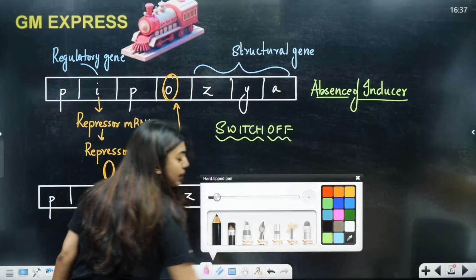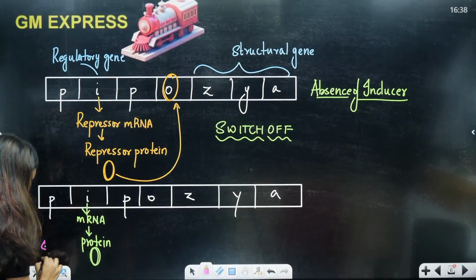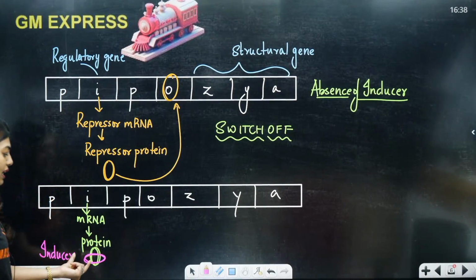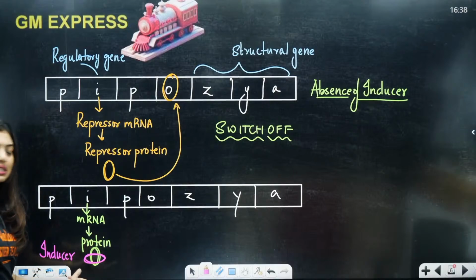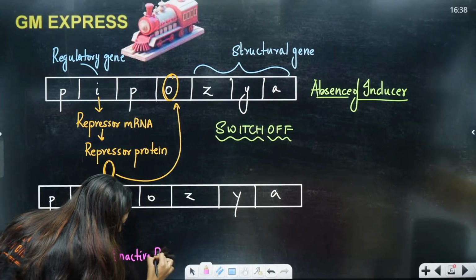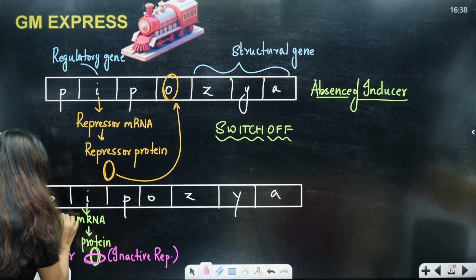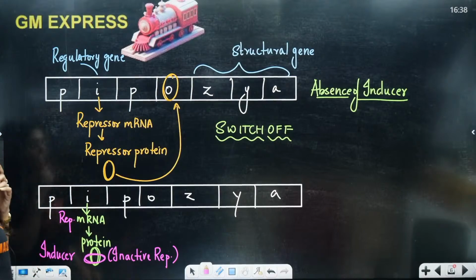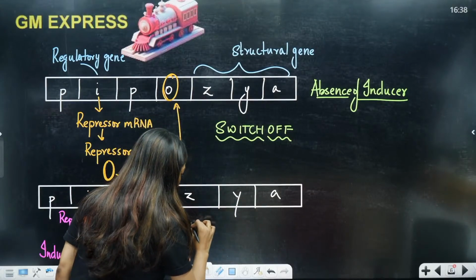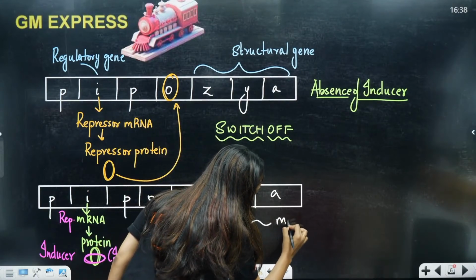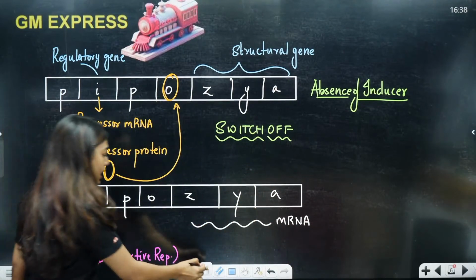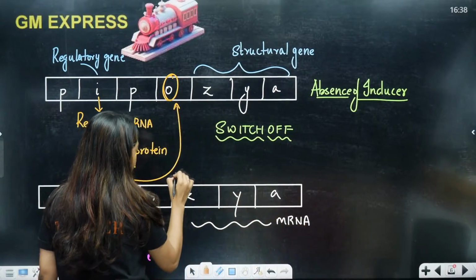But here what is going to happen? Here lactose is going to be present. That means one inducer is there. This inducer will go and bind with the repressor and make sure that the repressor is inactive. I am writing REP here because again place is not there. Okay, clear students? Now, what is going to happen? Here the formation of lac mRNA is going to happen. That means your transcription has happened. RNA polymerase came forward and did the process.